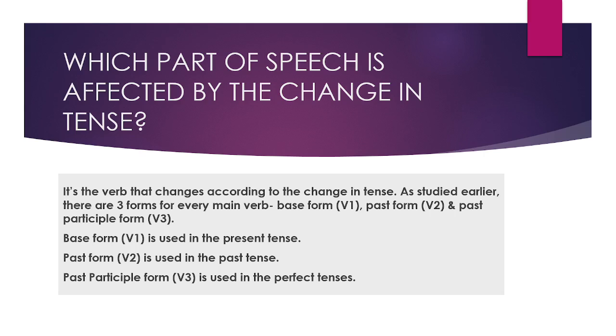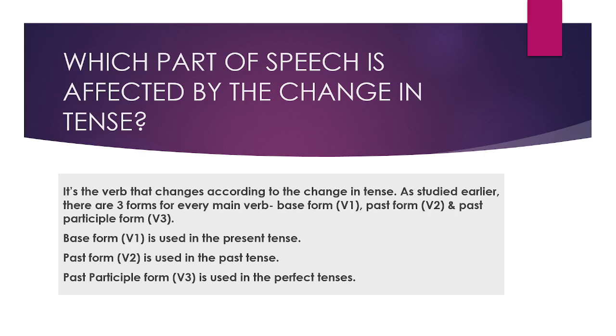As studied earlier, there are 3 forms for every main verb: the base form, past form, and the past participle form. So base form is represented as V1, past form as V2, and past participle form as V3. It is with the help of this V1, V2 and V3 that we are able to identify whether a sentence is in present, past or future tense.